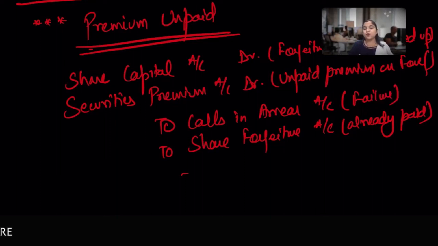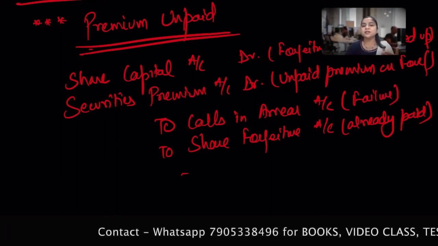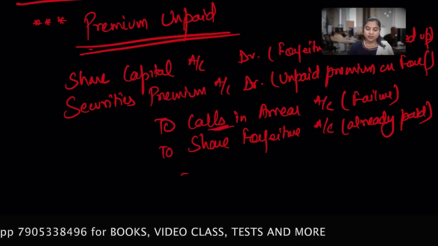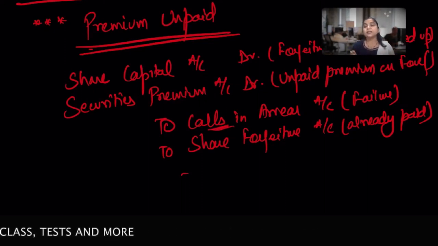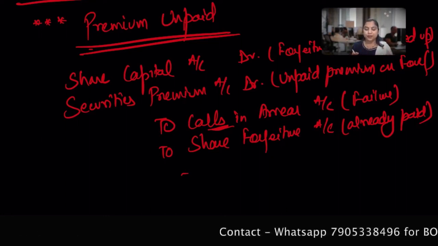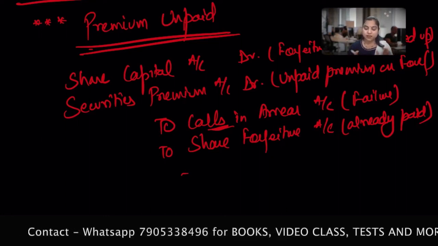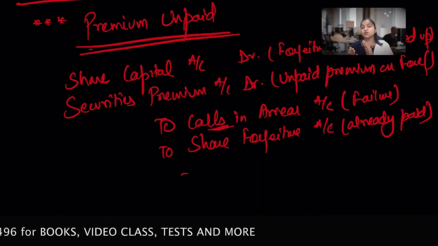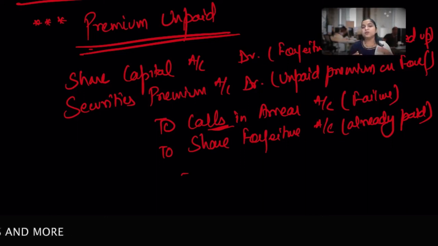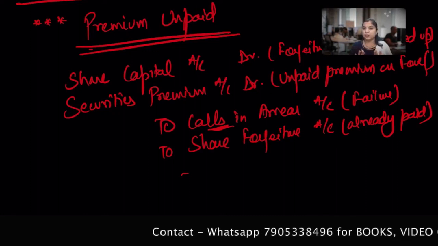So I hope you can now recall what the call scenario is. We can also pass a journal entry where, instead of call scenario, we mark it as first call and second call. Not a big deal. For the purpose of convenience, I used it as a call scenario. If it's not a call scenario account, then you can make it share first call, share second call, and to share forfeiture. Hope it's okay.